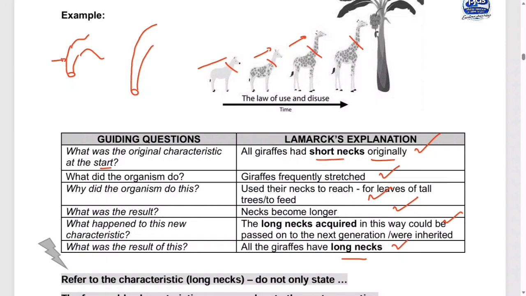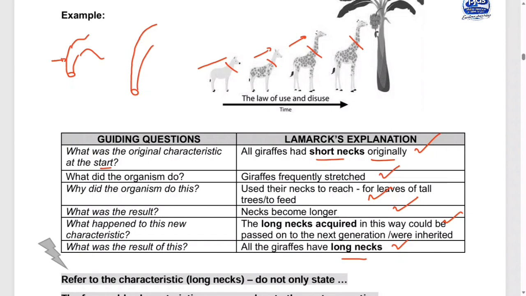The whales, yes. Lamarck was going to say that originally whales had what? Long necks. I mean, legs. Sorry. Originally, whales had what? Legs. Meaning that they went in the water in order for what? For searching for food. Meaning that legs were used less, meaning that they disappeared. So the acquired characteristic of having no legs was then passed to the next generation. That is why modern whales do not have legs.